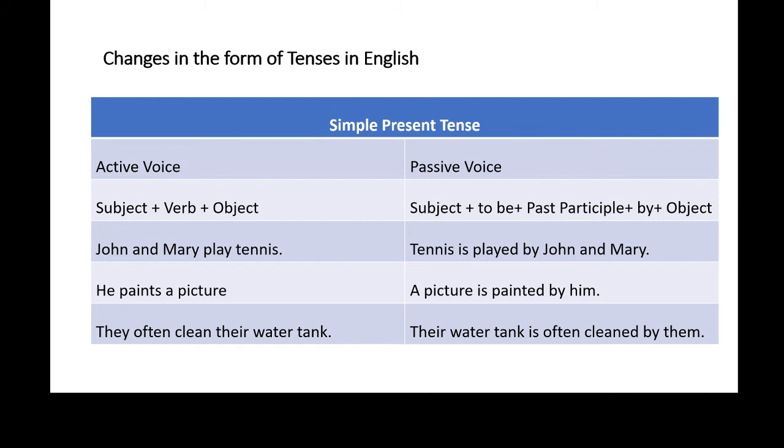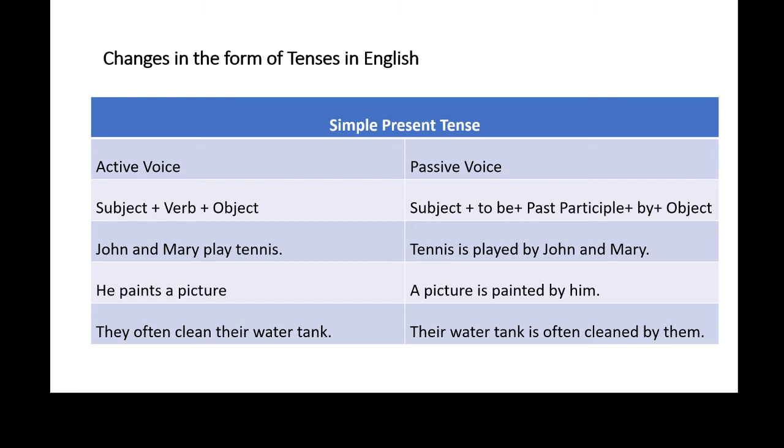So a picture is subject here and paints is simple present tense. A picture is singular. So we have to select the helping verb of to be. Out of I am, is, are, a picture is. I am is always written with I. So a picture is singular, so we have to take is as the helping verb of to be here.